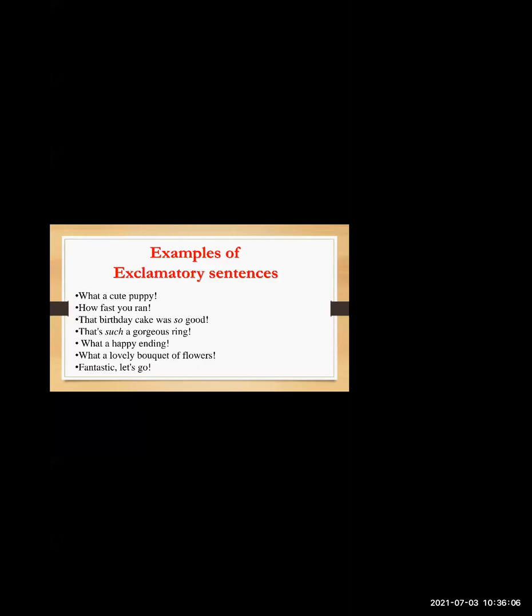Now let me unmute some and ask. Okay, I've got so many lovely answers from you all. Very good students. You must always keep trying like this. Okay, so till now we have learned 3 types of sentences. That is an assertive sentence, which is also called a declarative sentence, then an imperative sentence and an exclamatory sentence.